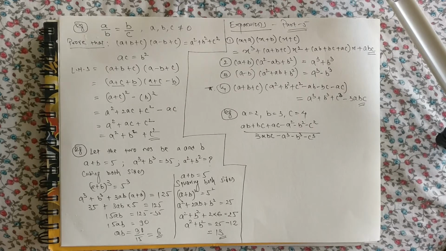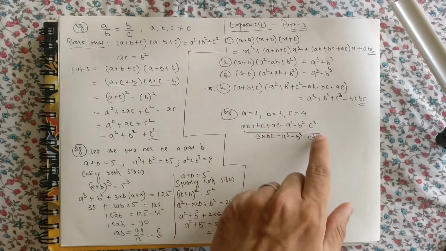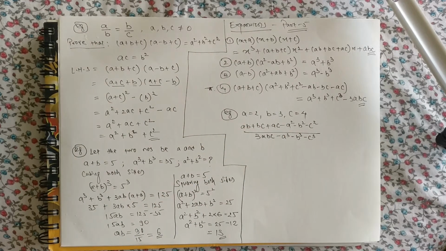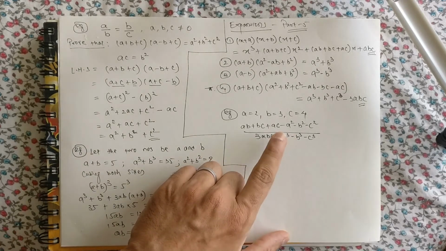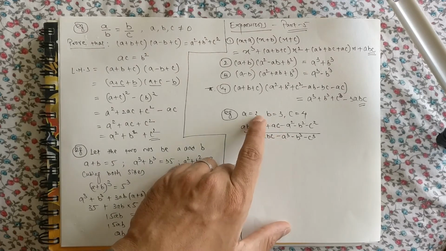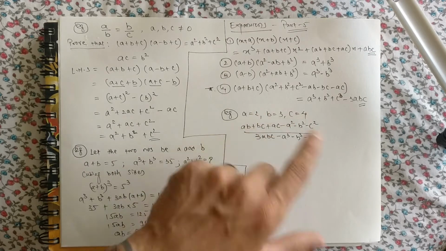Don't do that. Never do that. Never directly substitute the values. If you read the question, they are saying that a, b and c's values are given. You have to find the value of this fraction using a suitable identity. So unless and until you use a suitable identity and simplify this fraction, you cannot directly substitute the values of a, b and c.